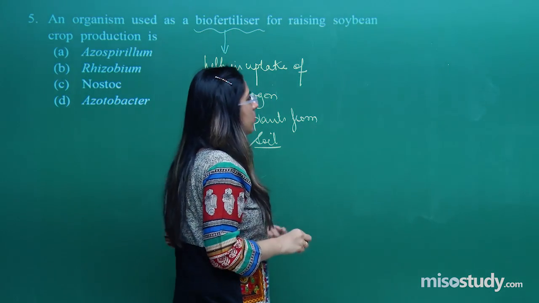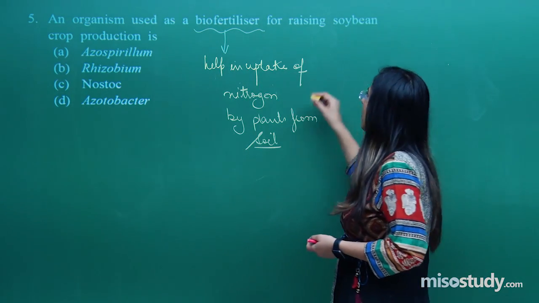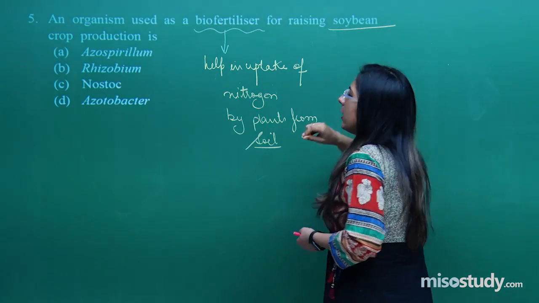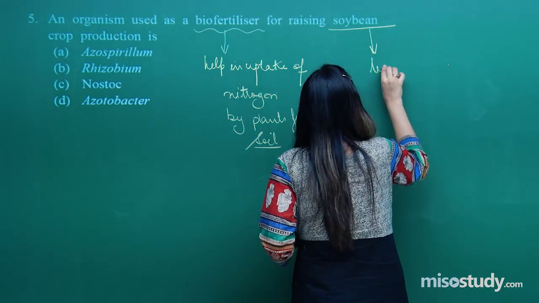We are discussing soya bean. Now tell me, in which category does it come? It belongs to leguminous plants.